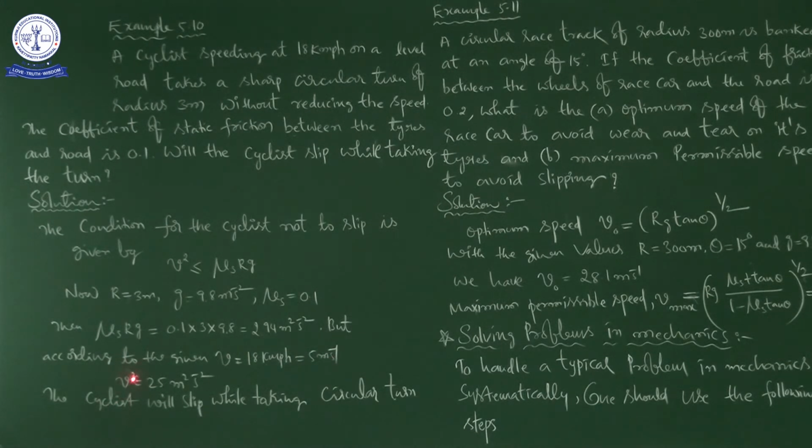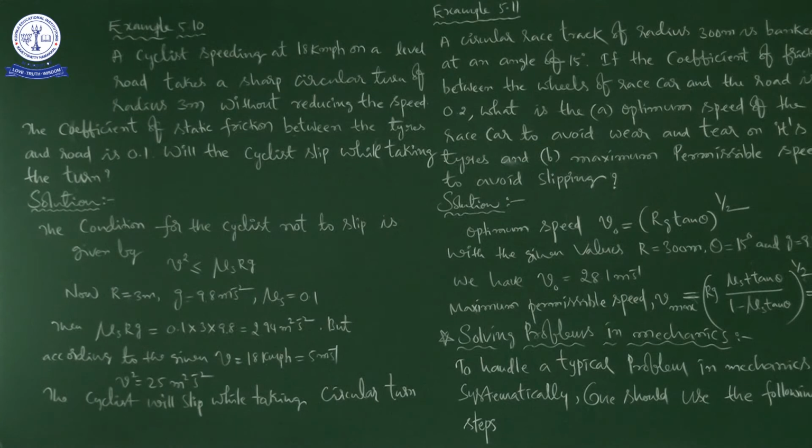Now v square is equal to 25 meter square per second square. According to the given values, v square is 2.94 meter square per second square, but he has given himself v square equal to 25 meter square per second square, so there is no match. This is the speed to avoid slipping, but this is the speed with which he is moving. We calculated v square, the speed is 5 meters per second only, to compare this.